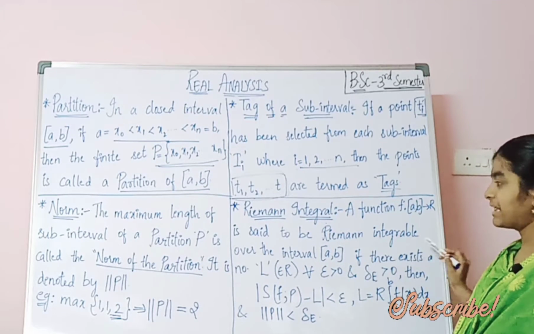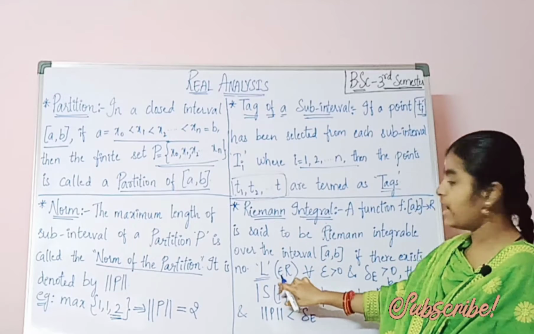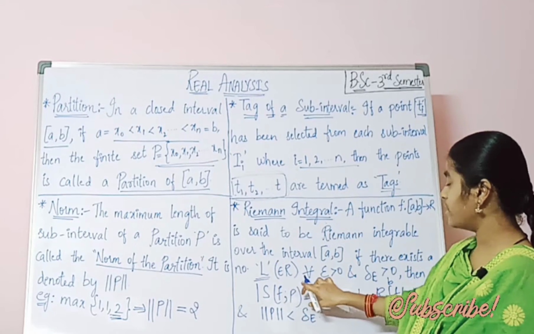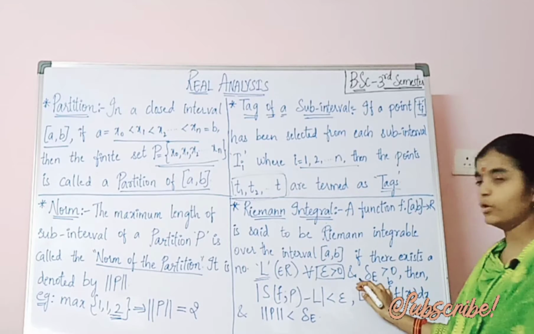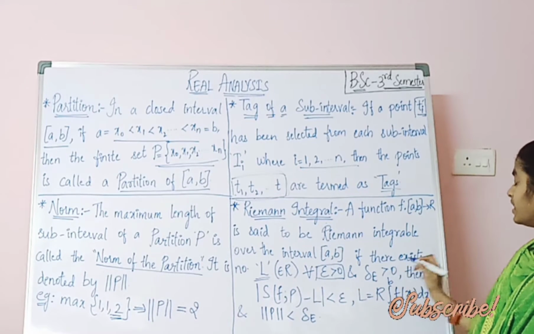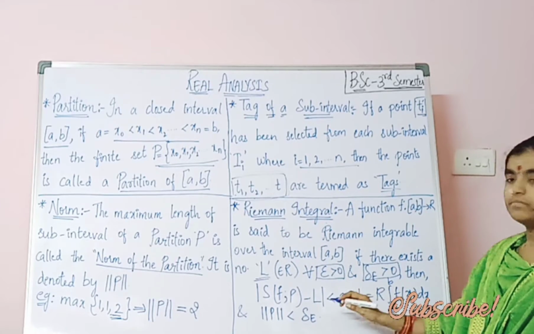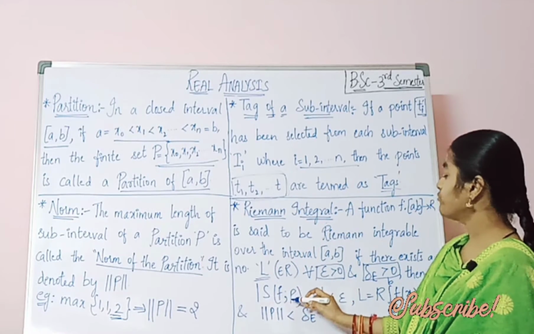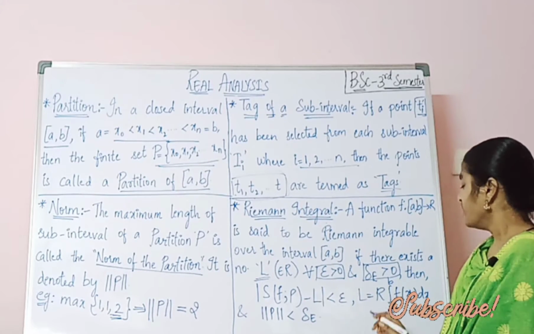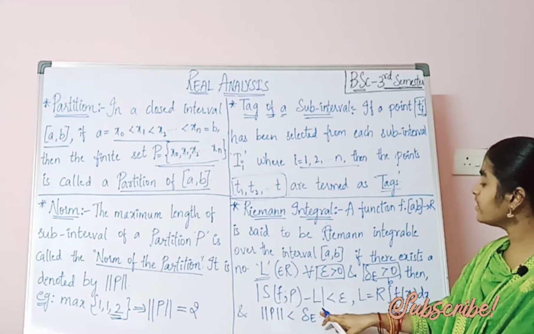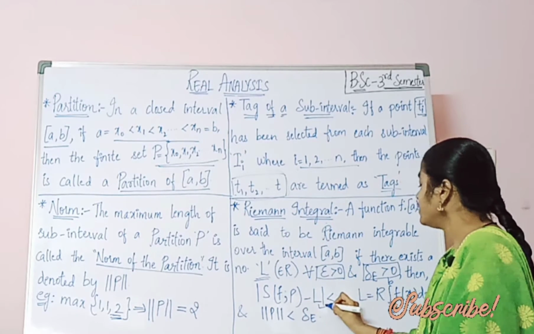If there exists a number L which belongs to R, for all epsilon greater than 0 and delta_epsilon greater than 0, then |S(f, P) - L| < epsilon, where L is known as the Riemann integral.